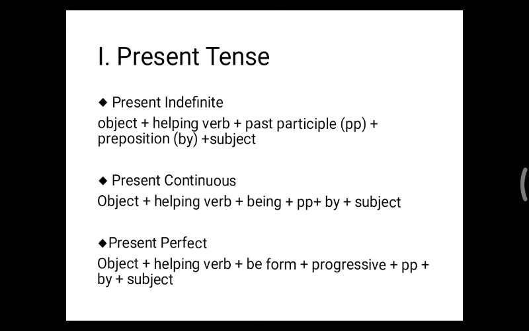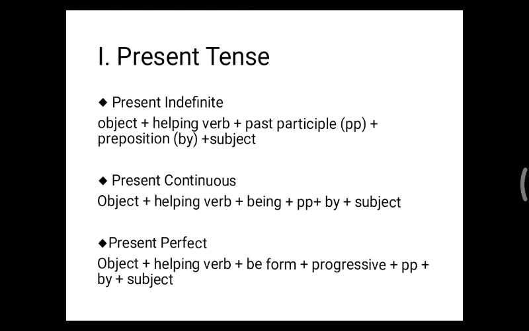Everyone knows that we write simple sentences like SVO, that is subject plus verb plus object. While writing our answers in passive voice, first we need to write the object, then the helping verb, then the past participle, that is the third form of the verb, and then the preposition. The preposition is by.